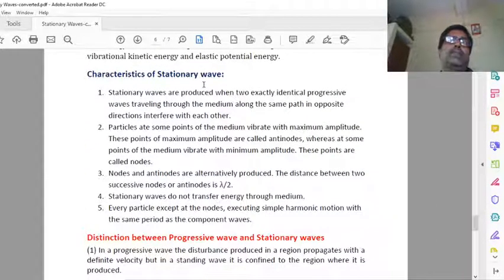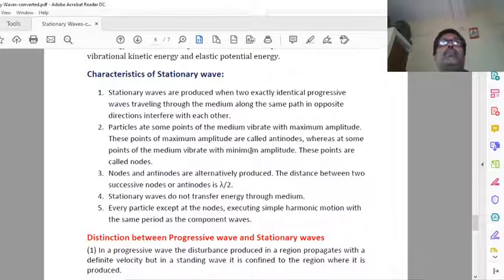Characteristics of stationary wave. First characteristic, it is the superposition. It is produced by the superposition of two progressive waves moving in opposite directions. And here there are a few points where displacement is zero. That point is called node.